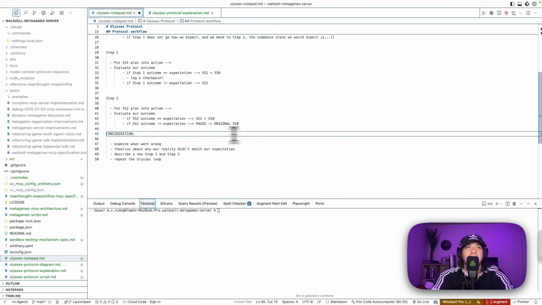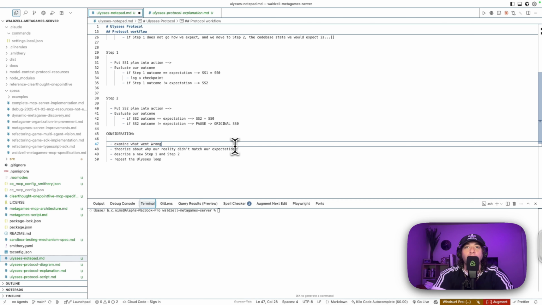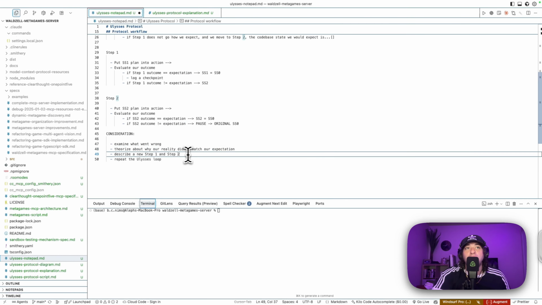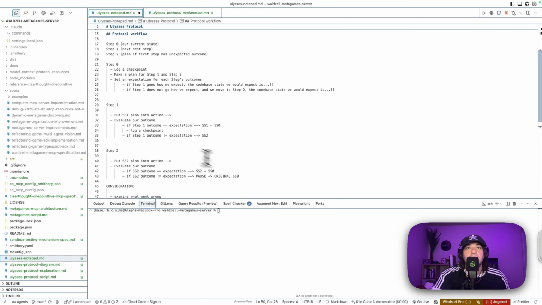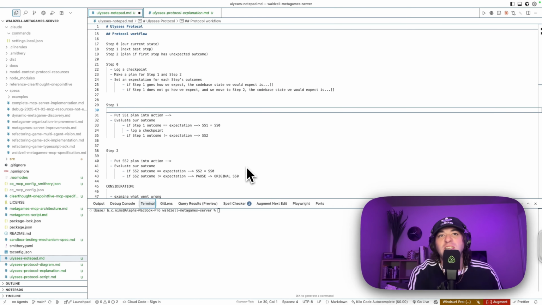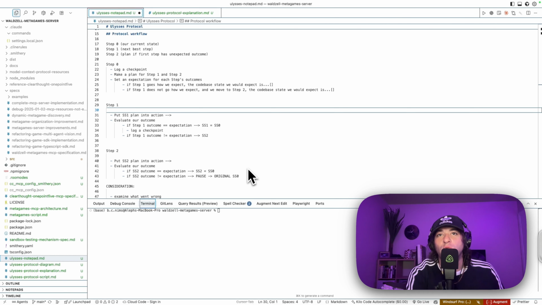And we're going to pause and do some consideration. We will examine what went wrong, theorize about why our reality didn't match our expectation when we executed those 2 steps, describe a new step 1 and step 2, and then finally repeat this Ulysses loop from before. By using Ulysses Protocol, our agents can avoid rabbit holing during extended workflows and give other agents a map of the process so far in case of interruptions.